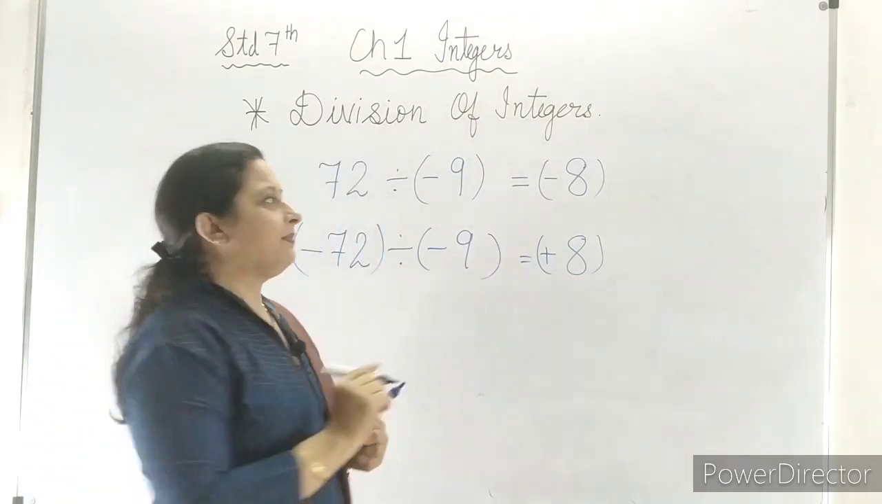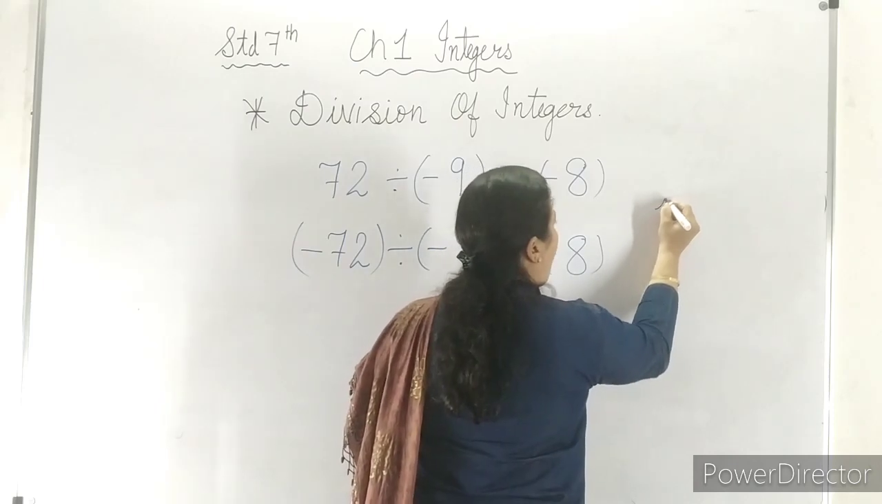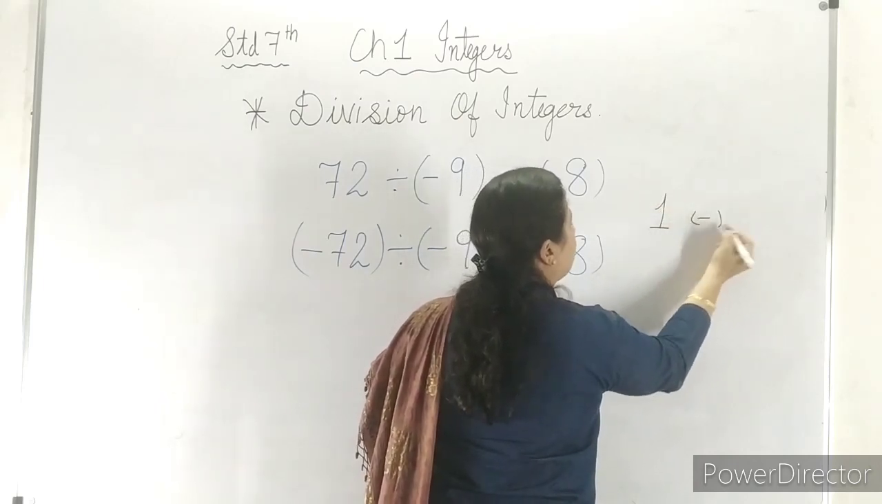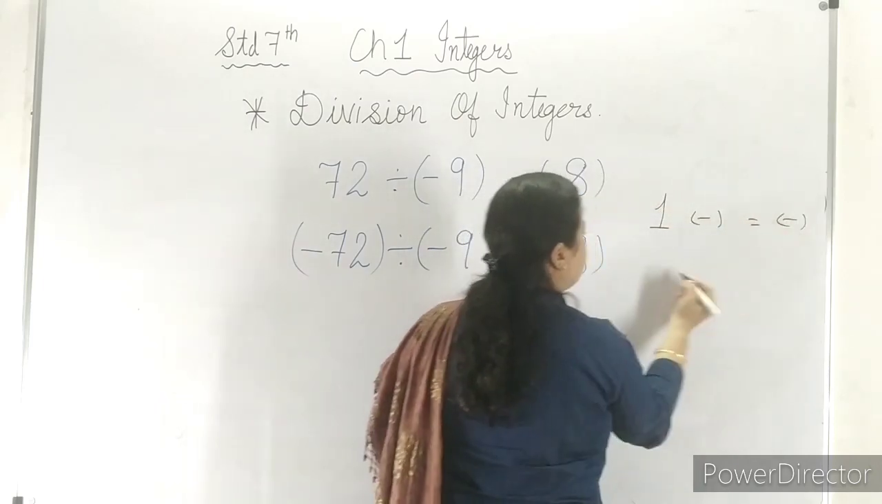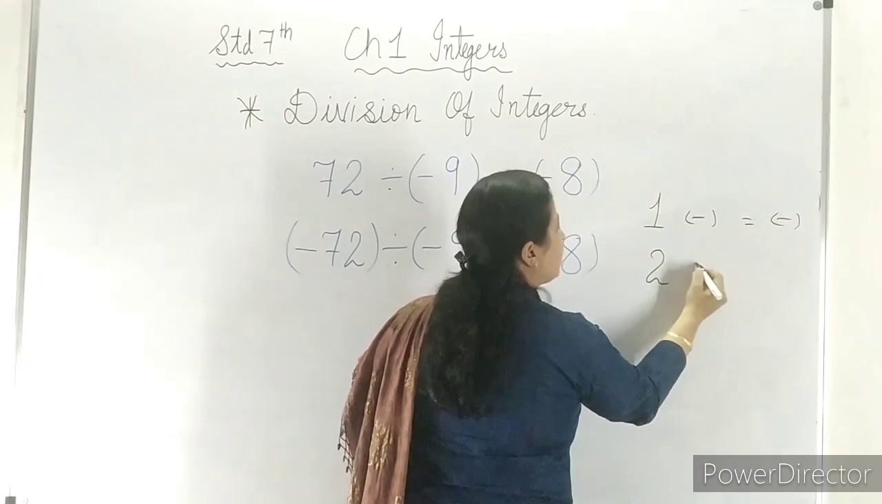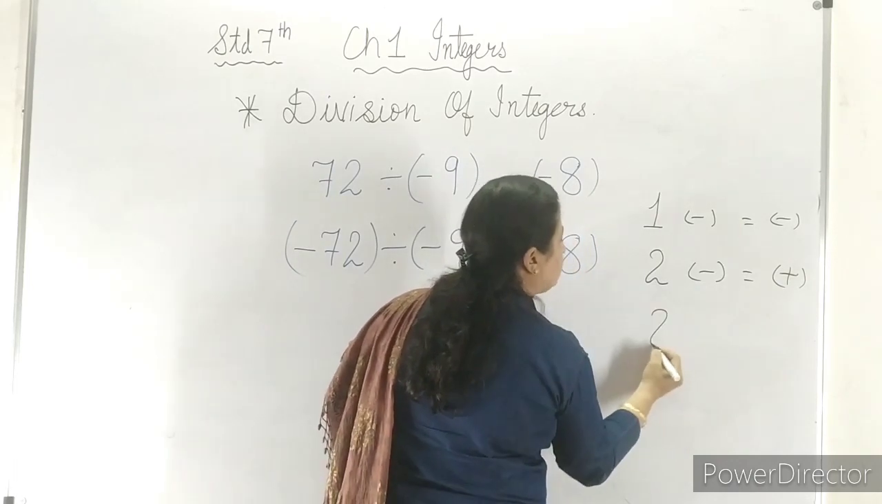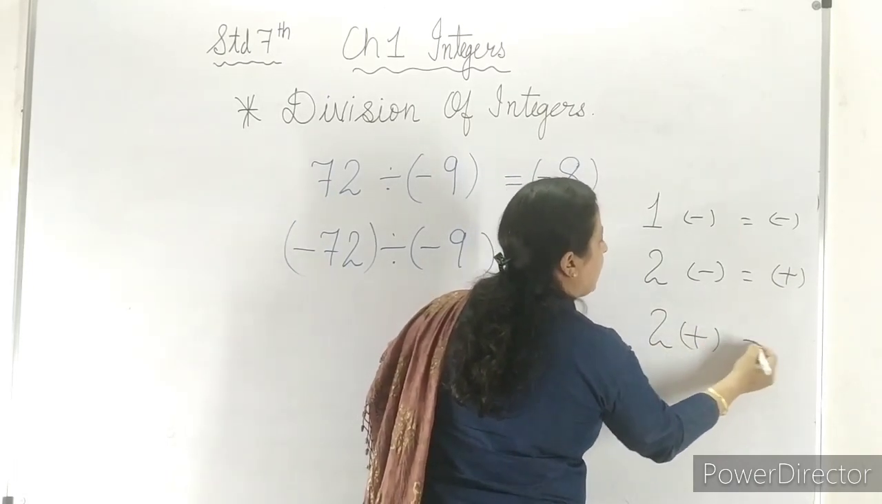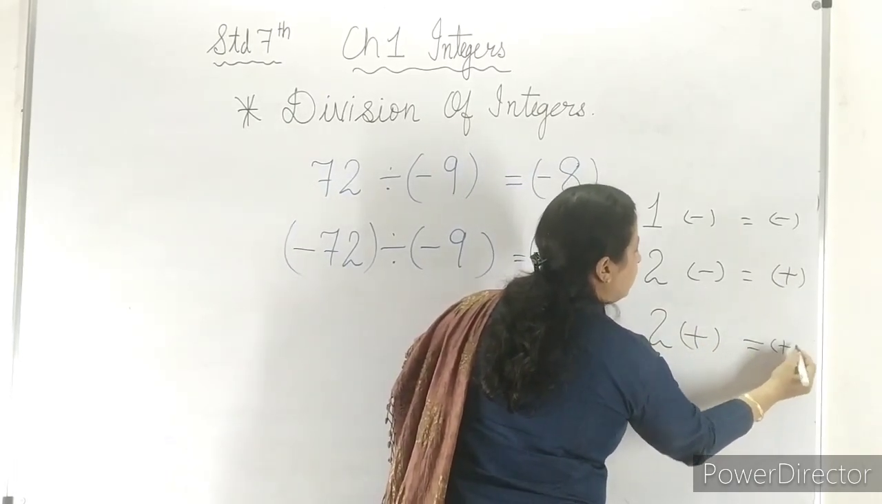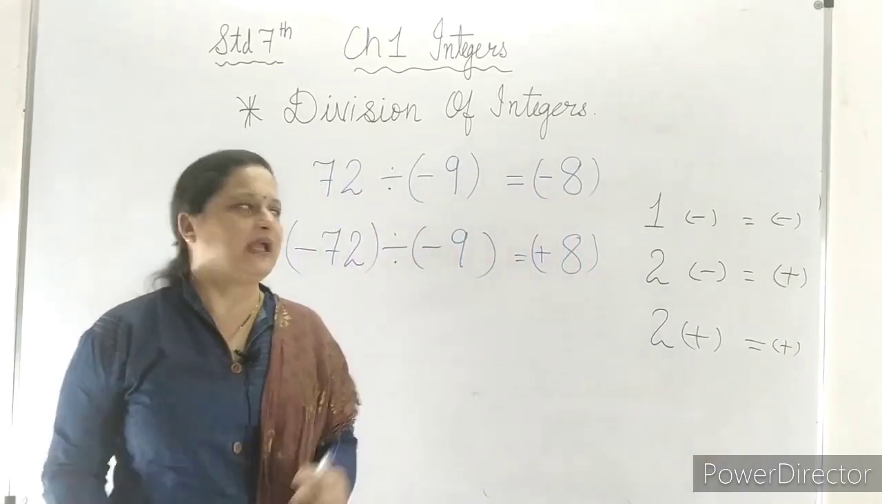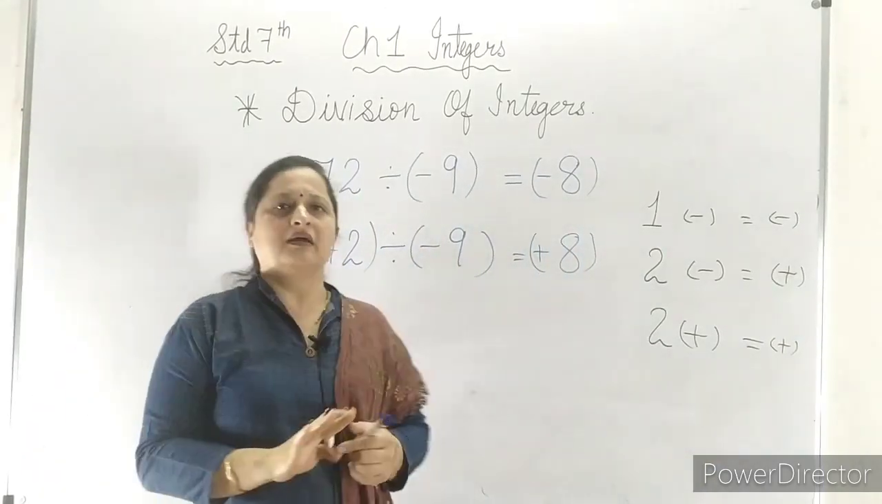So what you have to remember is, if we have one negative number, the answer comes to negative. If both the numbers are negative, the answer comes to positive. If both the numbers are positive, the answer comes to positive. That is all we have to remember in division.